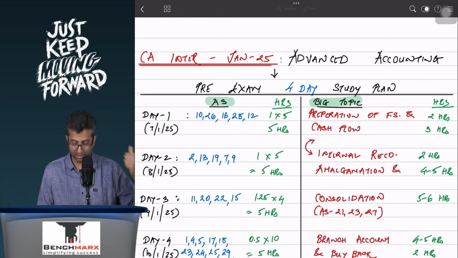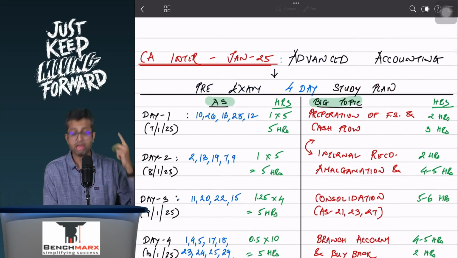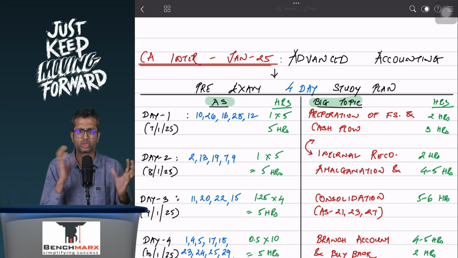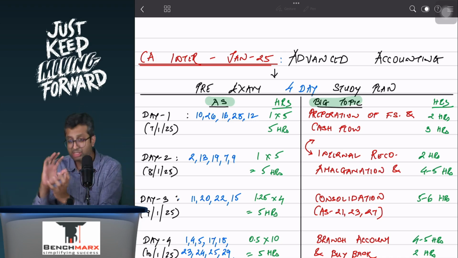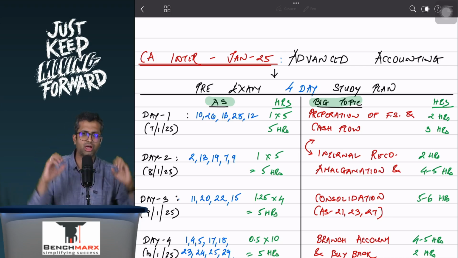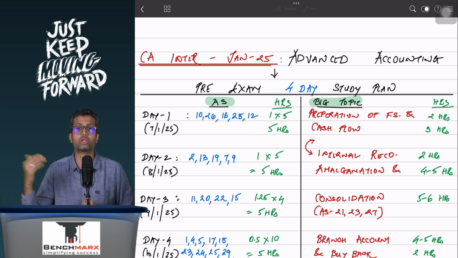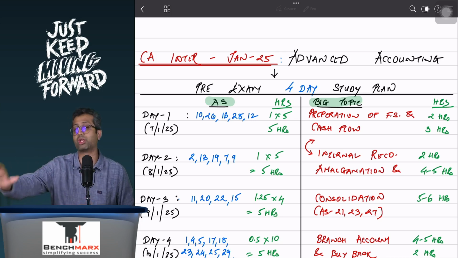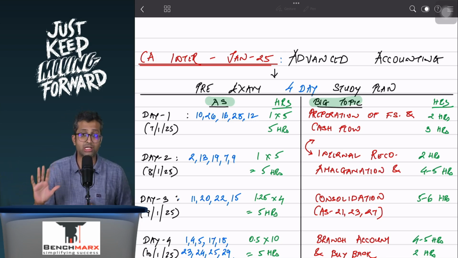Okay, so as we see, in the beginning we have started with all the asset link standards. Over here there is PPE, AS10, intangibles, borrowing cost, impairment, as well as government grants. So these are standards which are largely linked to assets, form one common group, and hence there is a good logical link. So this is on an average 1 hour per standard and you should get done in 5 hours.